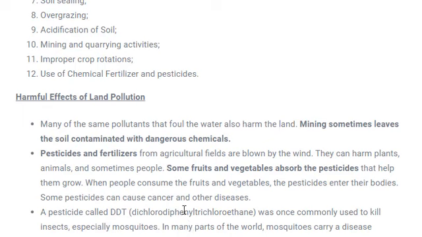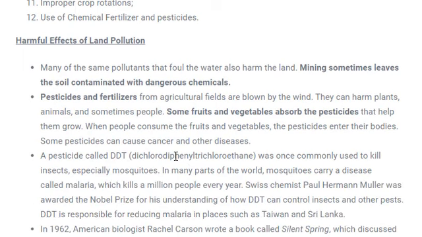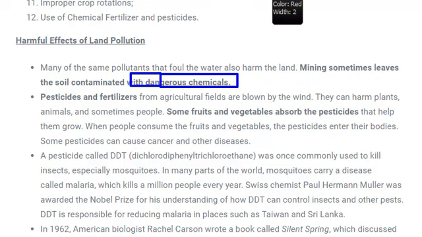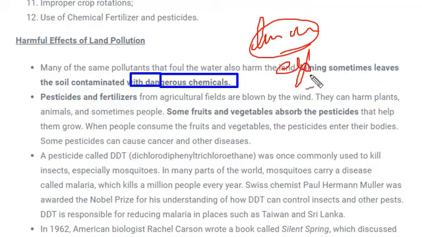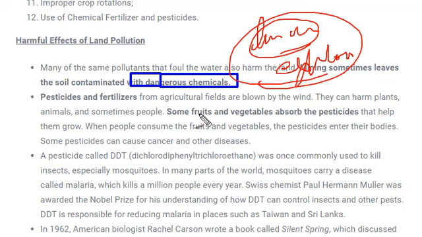Now, the effects of land pollution. Mining leaves the soil contaminated with very dangerous chemicals. Sometimes, for mining, lands are blasted with some kind of explosives, and because of that it leaves harmful chemicals on the surface of the land, which in turn leads to land pollution. Pesticides and fertilizers we have already seen.